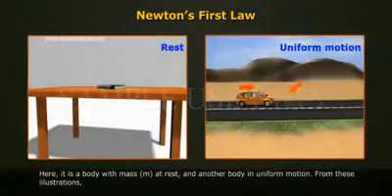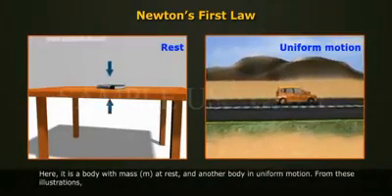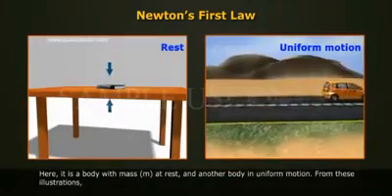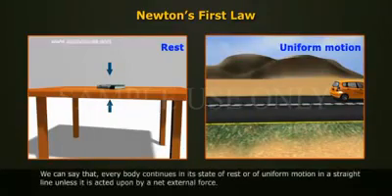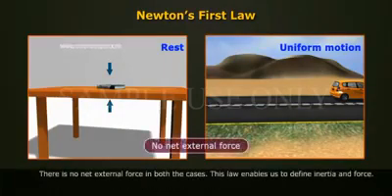Here is a body with mass m at rest and another body in uniform motion. From these illustrations, we can say that every body continues in its state of rest or of uniform motion in a straight line unless it is acted upon by a net external force. There is no net external force in both the cases.